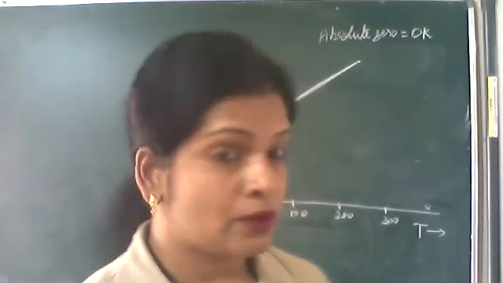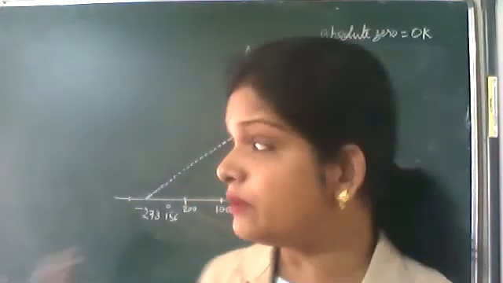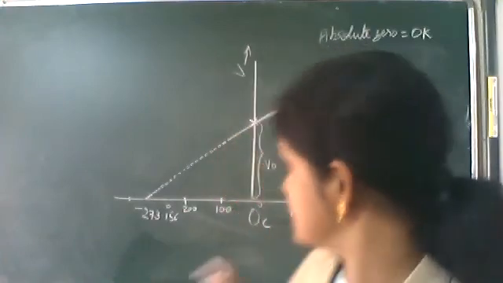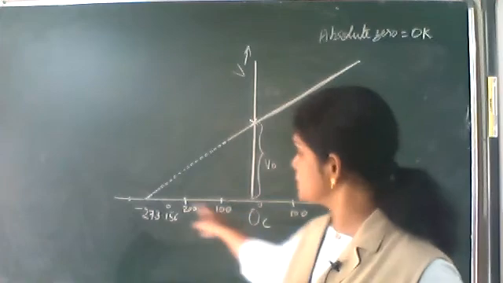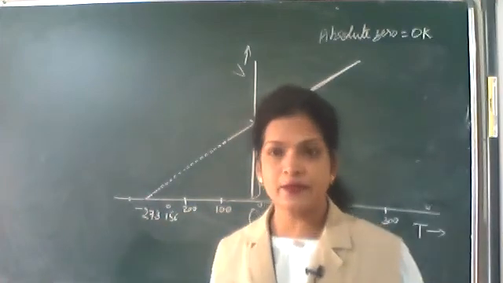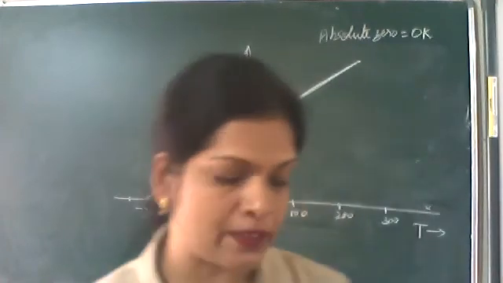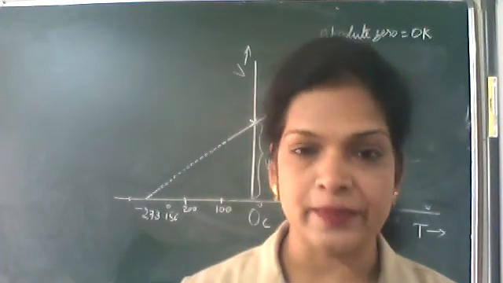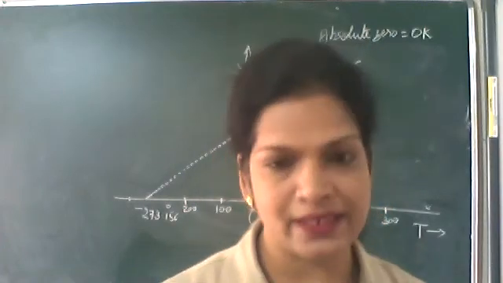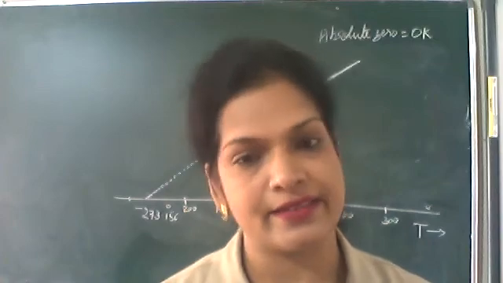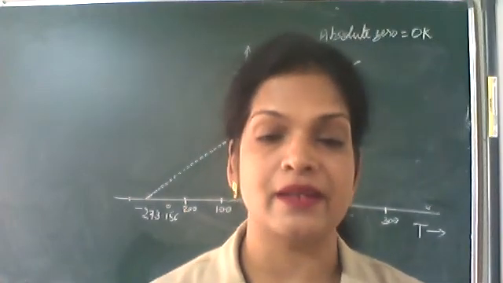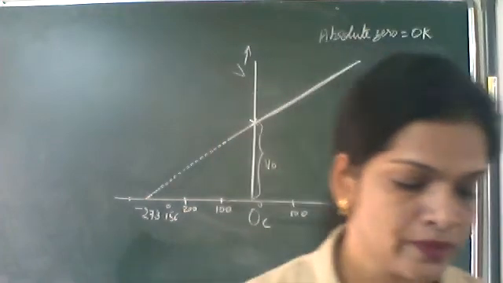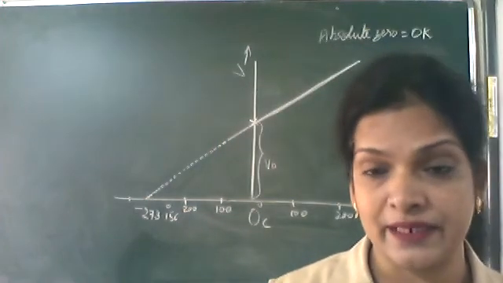So here the volume occupied by the gas is 0, so it is coming to 0. So what is absolute 0? Write down what is absolute 0. The lowest temperature, that is imaginary temperature, nobody has attained this temperature. Absolute 0, what is absolute 0? That is the lowest temperature, imaginary or hypothetical.